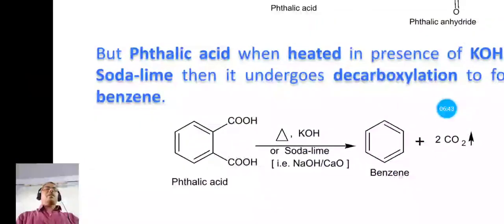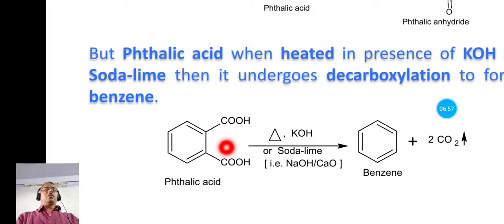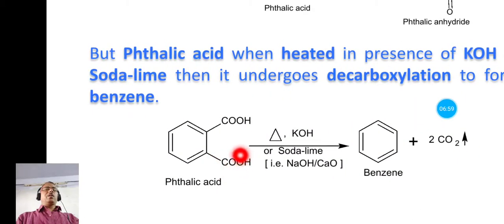Phthalic acid is heated with potassium hydroxide, and the first COO and the second COO are lost. So two molecules of carbon dioxide are given out, and we have the product benzene.